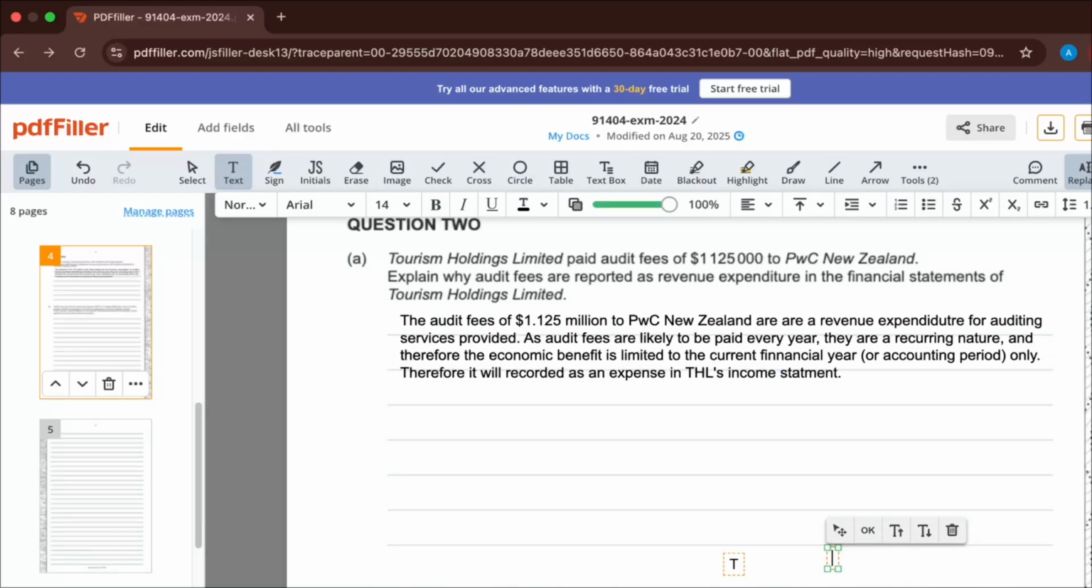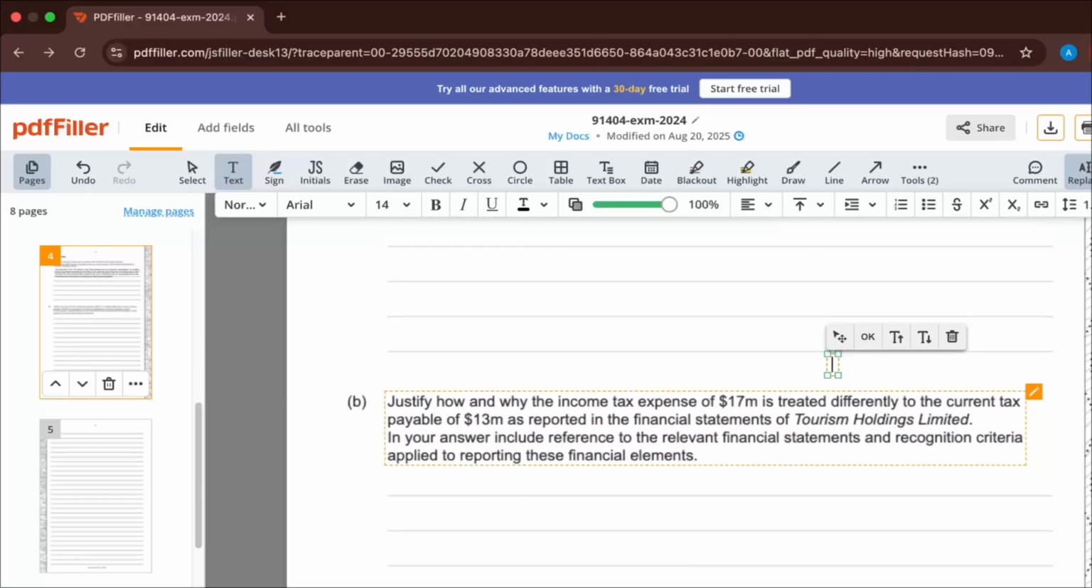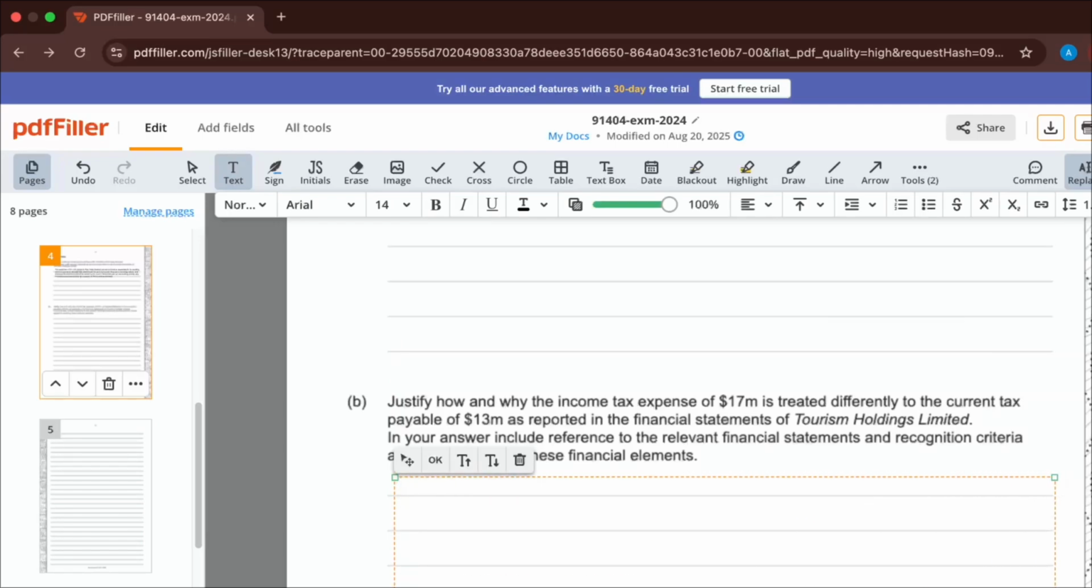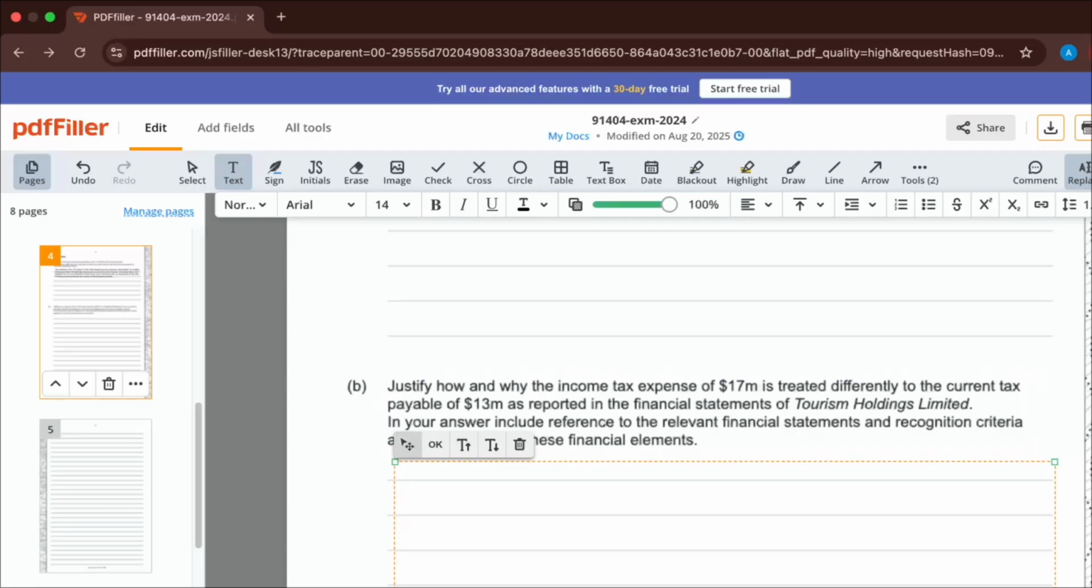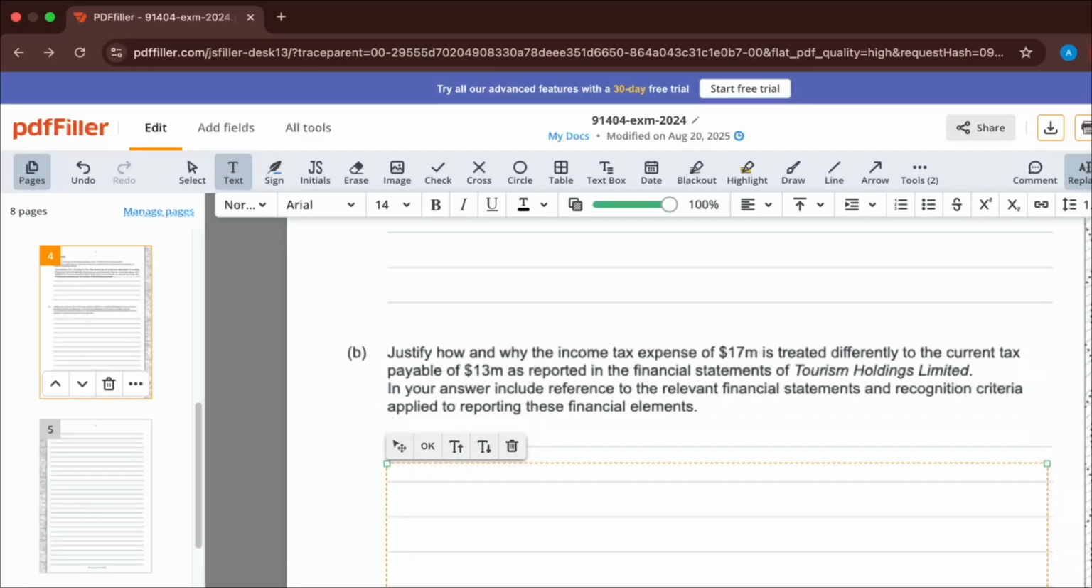Yeah, just remembering, guys, reading through the question, kind of almost just regurgitating back to them and just kind of putting a little bit of input in there about what they actually want to hear. So coming over here, guys, to question B. What they want to hear is about tax. So justify how and why the income tax expense of 17 million. So a tax expense is going to be on our comprehensive statement of income. It's going to be what's going to get paid at the end of the year. It's treated differently to the current tax payable of 13 million.